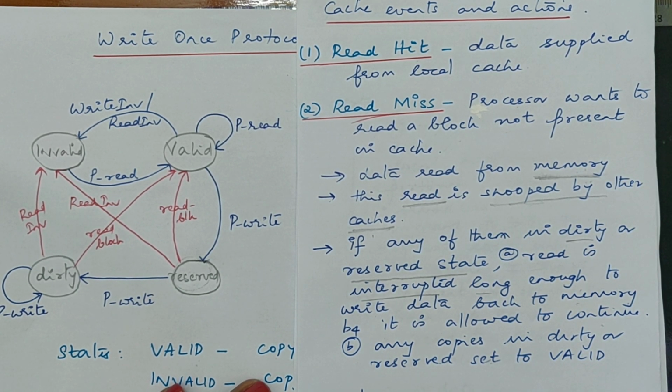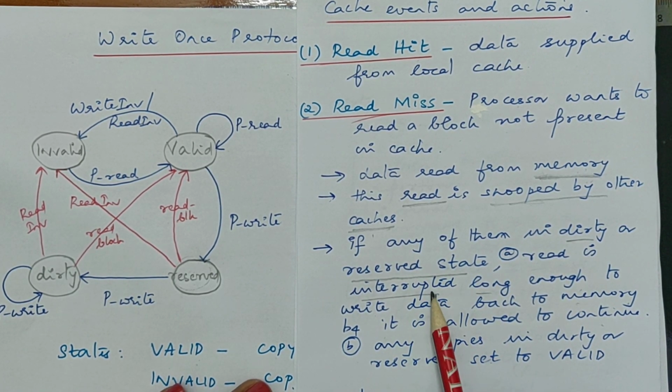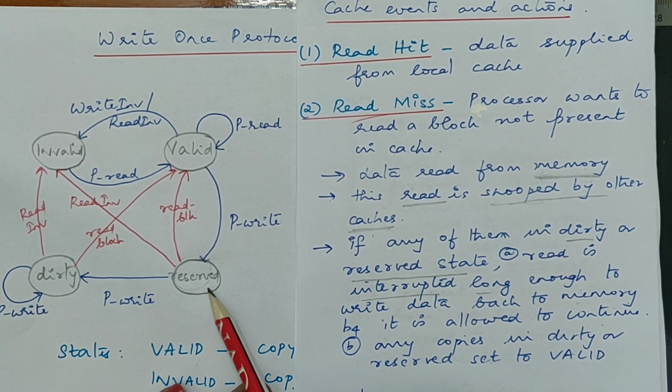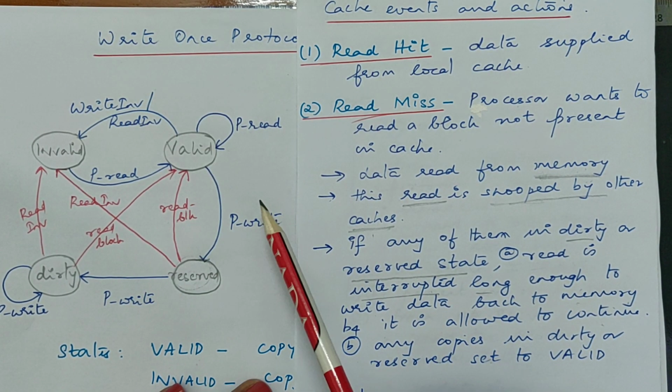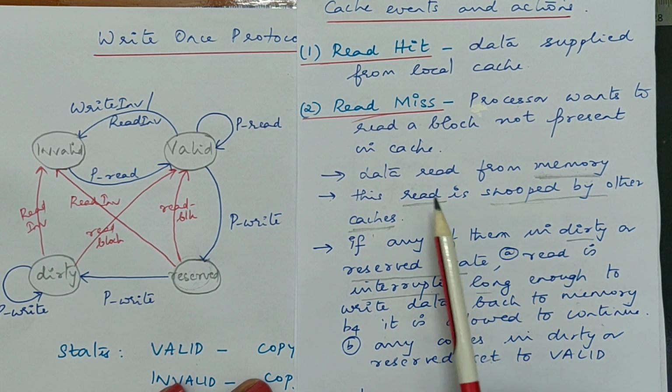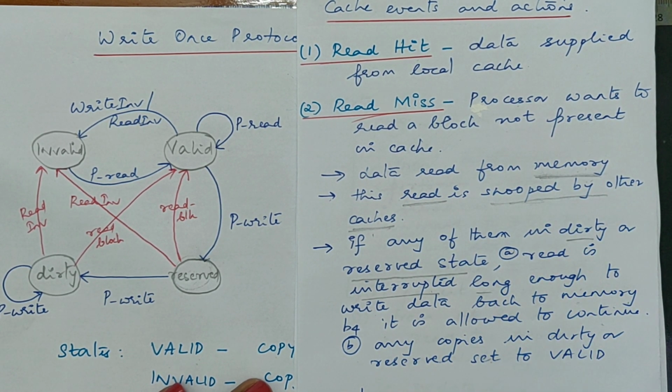Dirty or reserved means the data was written once or many times. If the data is present, then this read will be interrupted long enough to write the data to memory before it is allowed to continue. The data will be written to memory from the dirty or reserved state, and then this read operation will be continued.